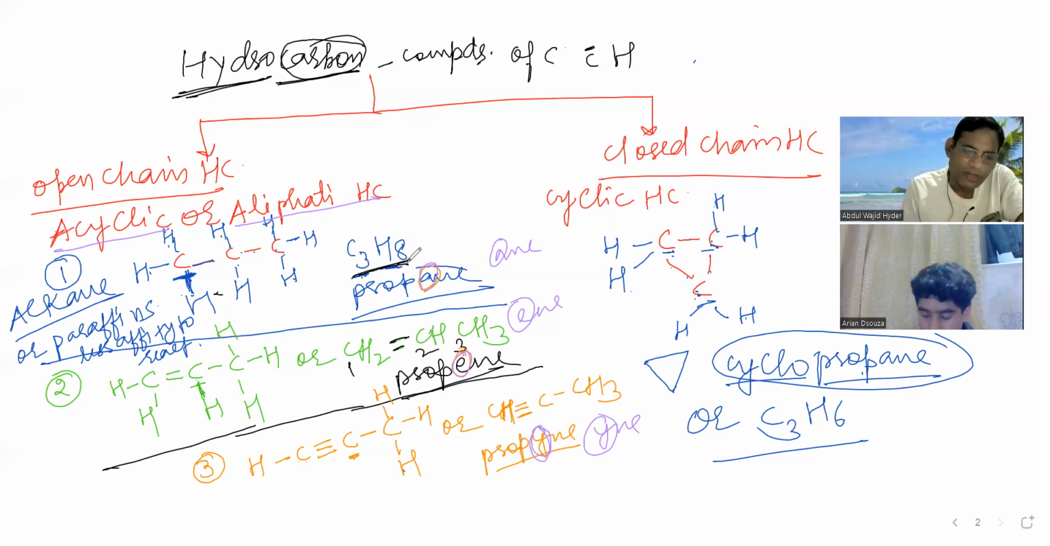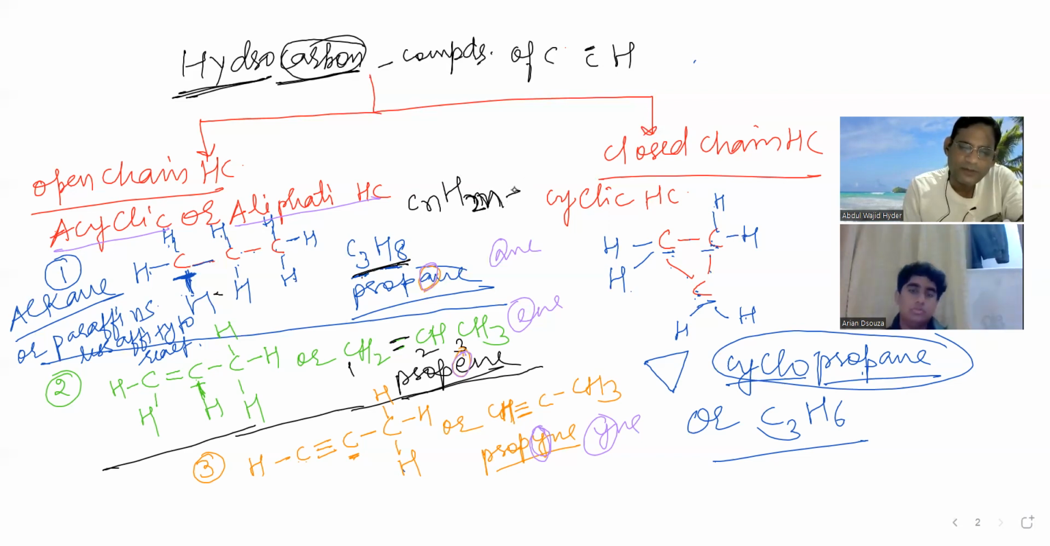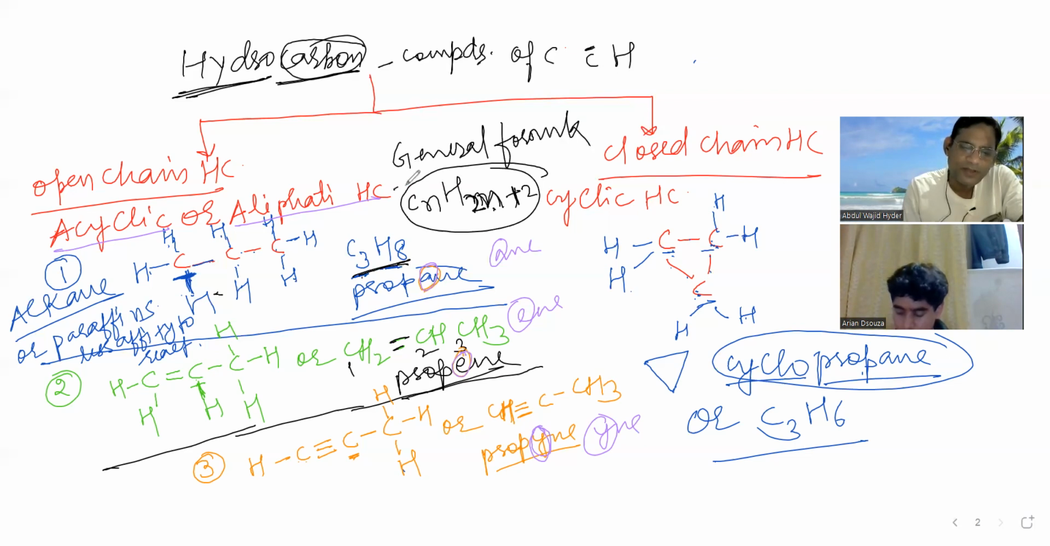So its general formula will be Cn. C3 is Cn, so n is equal to 3. And H is how much? 2n plus 2. 2n plus 2 means 2 into 3, 6, 6 plus 2, 8. So the alkane's general formula is CnH2n plus 2.